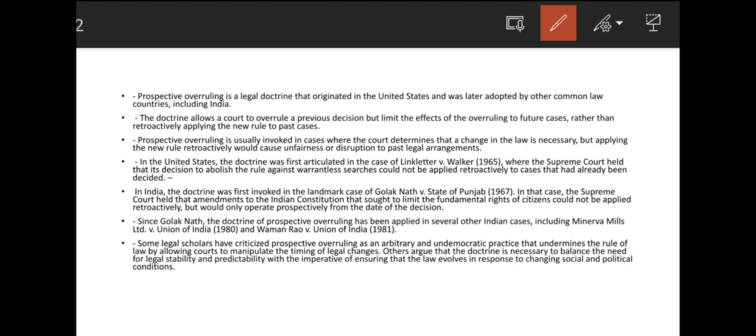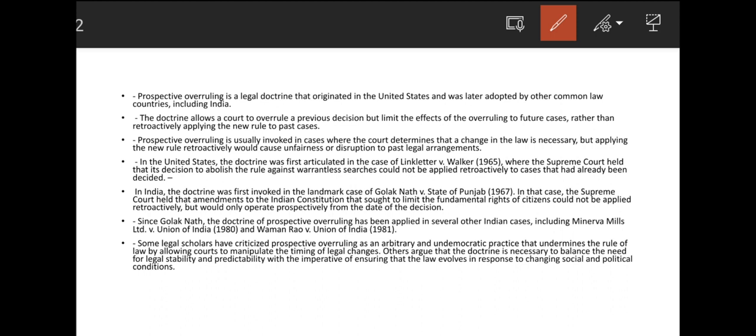In the United States, the doctrine was first articulated in the case of Linkletter versus Walker in 1965. At that time the Supreme Court held that its decision to abolish the rule against warrantless searches could not be applied retrospectively or retroactively to cases that had already been decided. In India, it was first invoked in the landmark case of Golaknath versus State of Punjab in 1967.